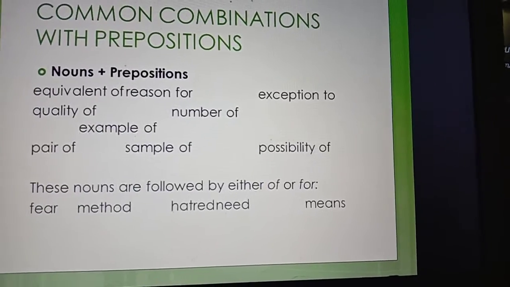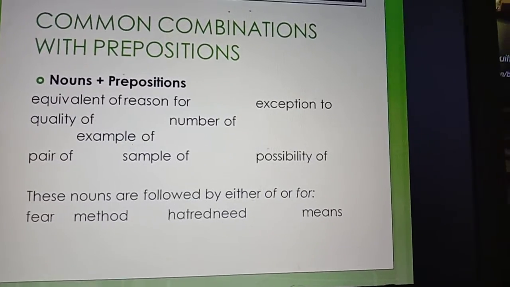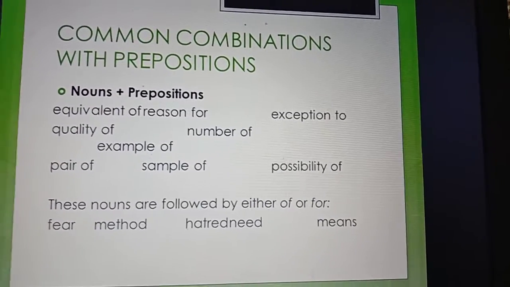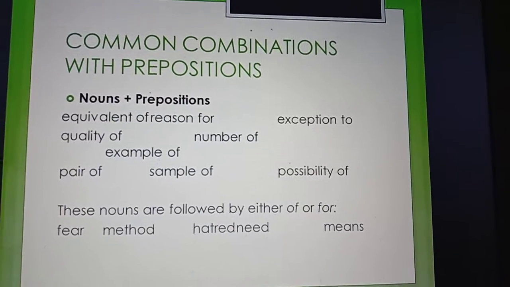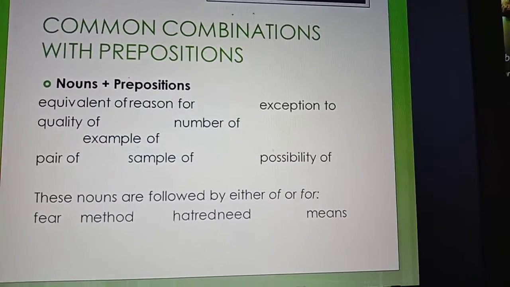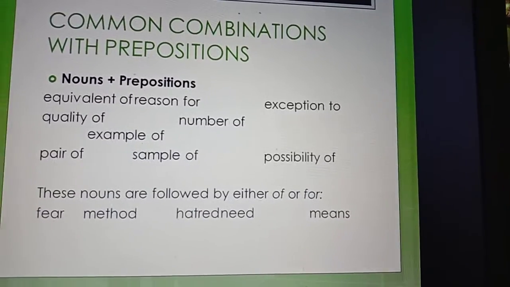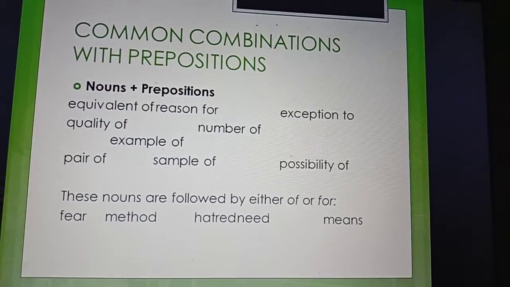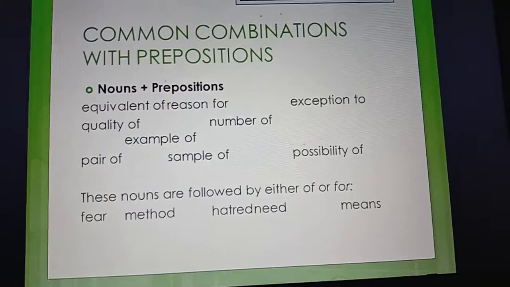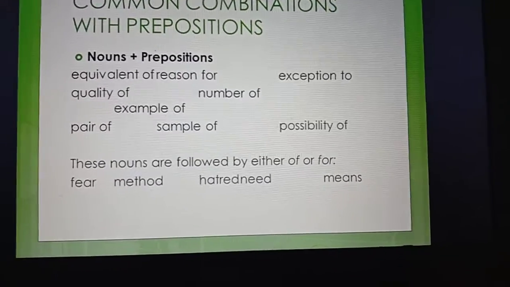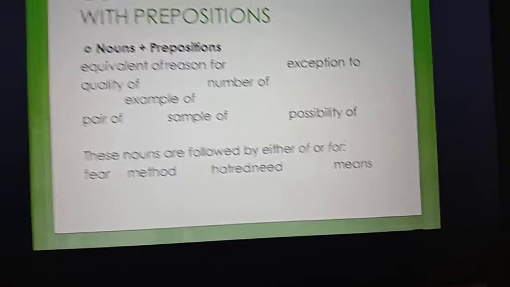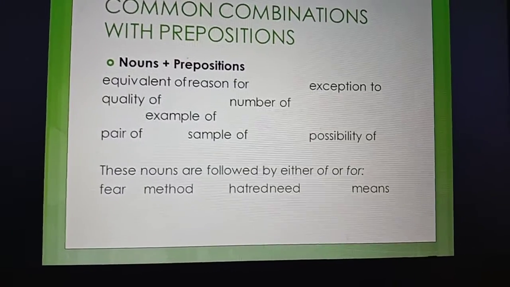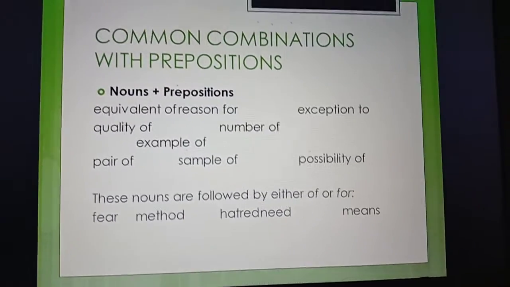For instance, in sentences, the quality of this photograph is not noticeably different from that one. You can use quality of here. And sample of: I saw a sample of her work and was quite impressed. And method of or method for, you can use both. You can choose one of them. They have yet to discover a new method of or a new method for analyzing this data.